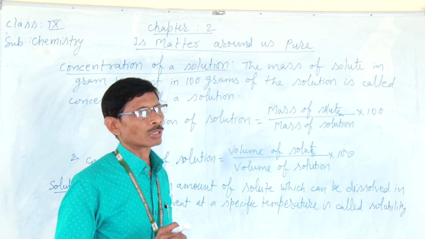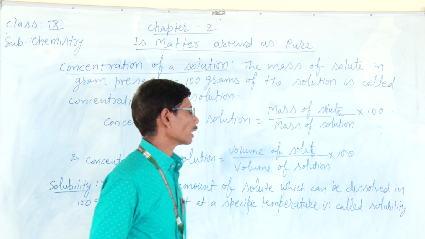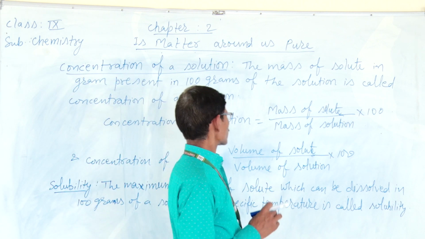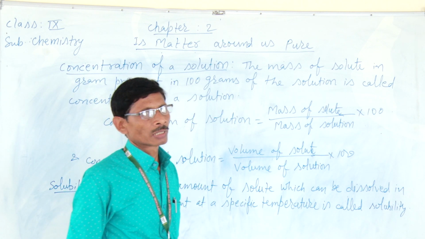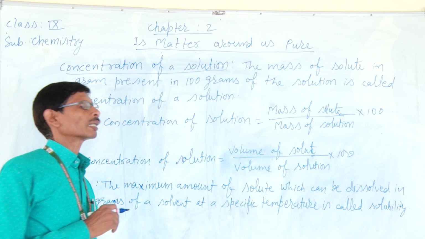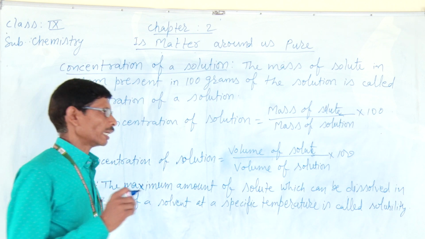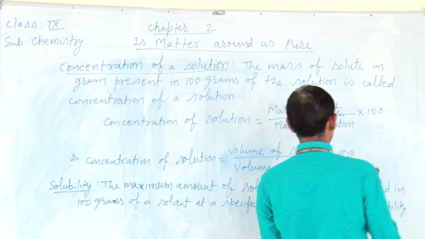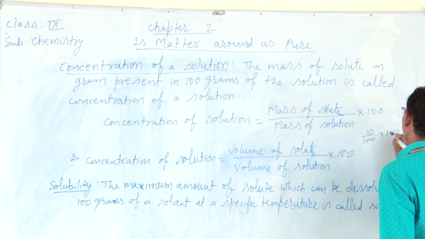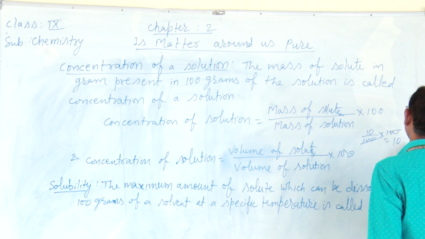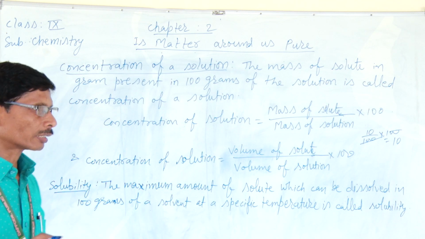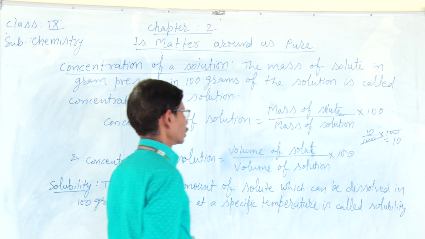If 10 gram of solid is present in 100 gram of solution, so its concentration will be, let 10 gram of sugar dissolve in 100 gram of solution, then concentration will be 10 by 100 into 100. That means 10 gram is the concentration of sugar in 100 gram of solution.